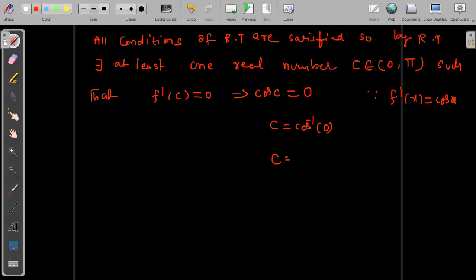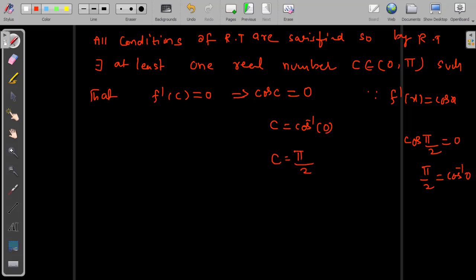Cosine 0 value is 1, that's okay. Here, cosine of which angle is 0? We will write cosine pi by 2. We know that cosine 90 is 0. So pi by 2 equals cosine inverse of 0, which means cosine inverse of 0 is pi by 2.